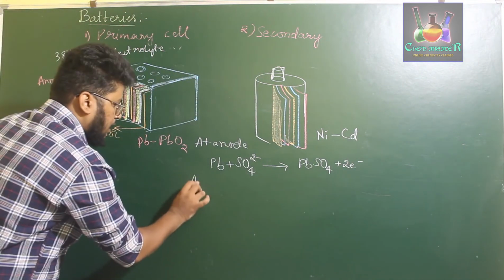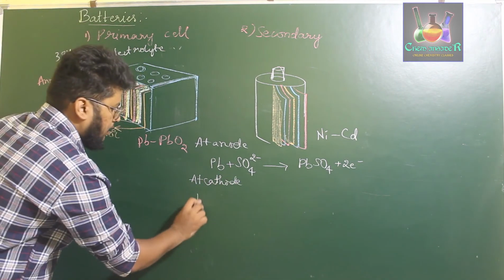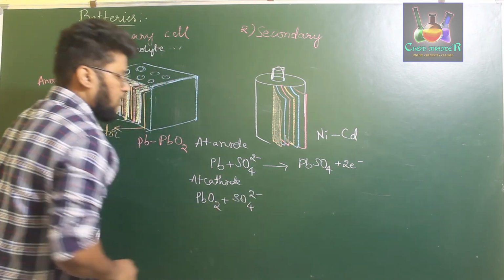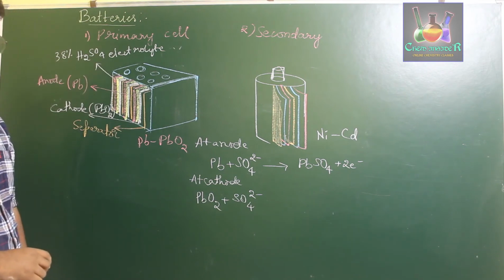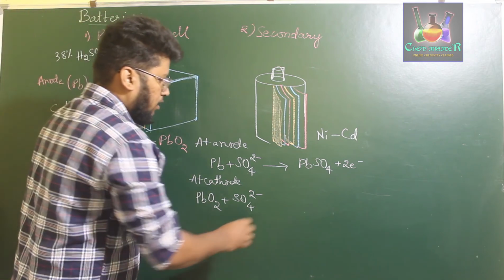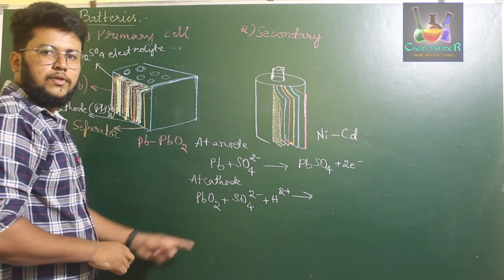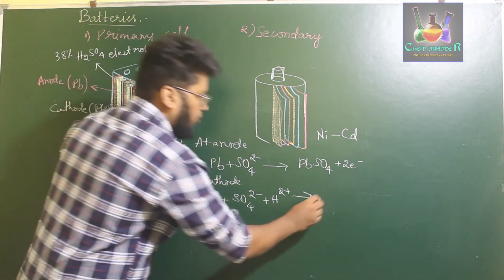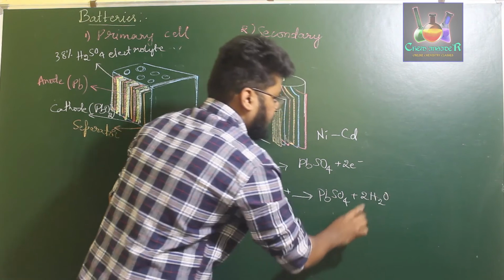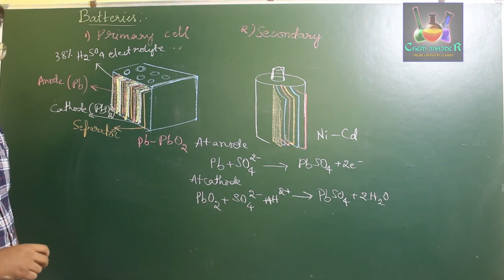At the same time, cathode also has the same type of reaction where lead oxide, PbO2, will be reacting with SO4 2- to form PbSO4, along with 2 hydrogen ions. Okay, so H2SO4 with PbO2 forms PbSO4 and a molecule of water. So this will be the reaction taking place at cathode.